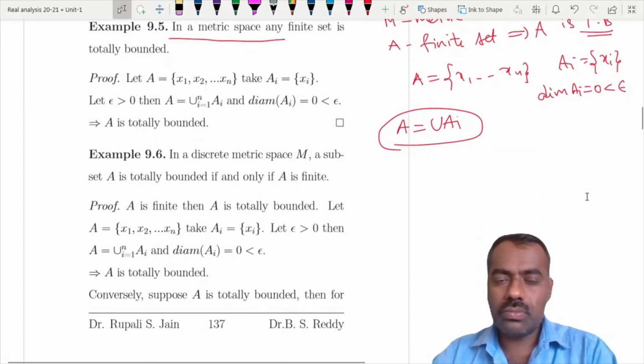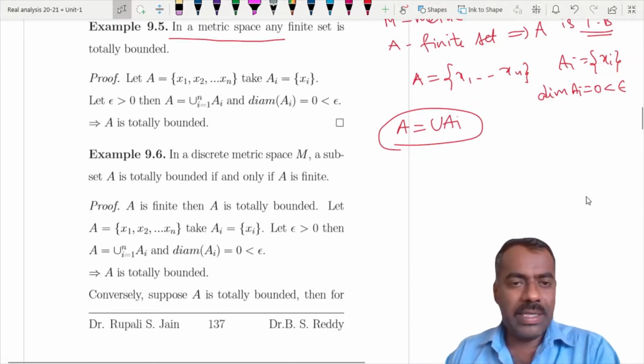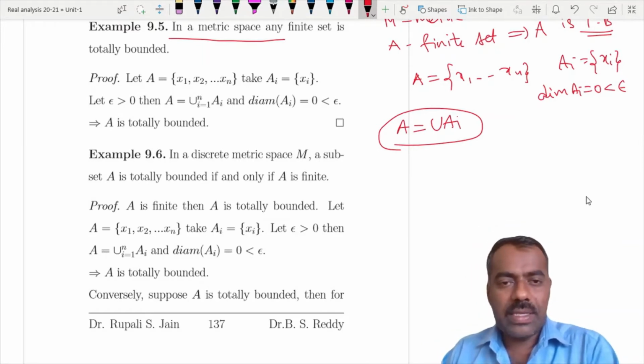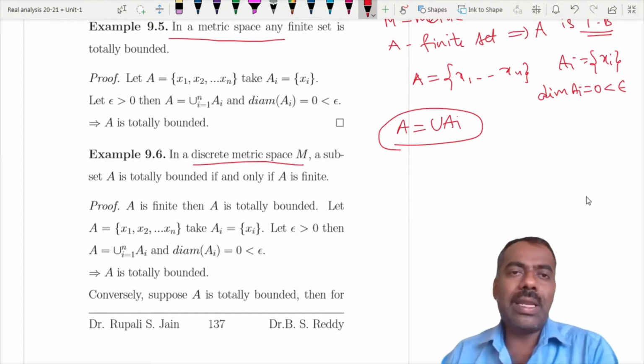Now we prove an important result about a discrete metric space. In a discrete metric space M, a subset is totally bounded if and only if it is finite.